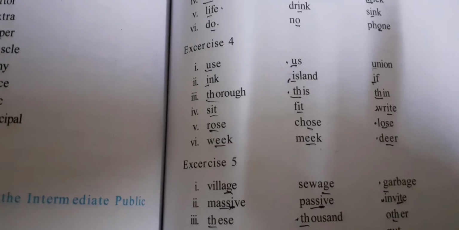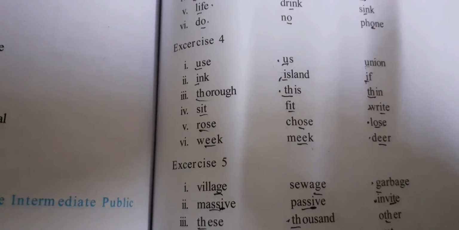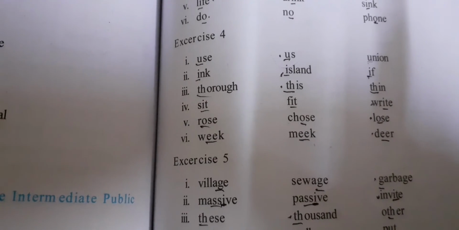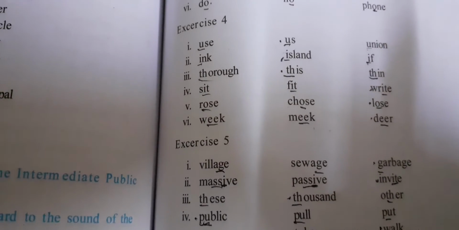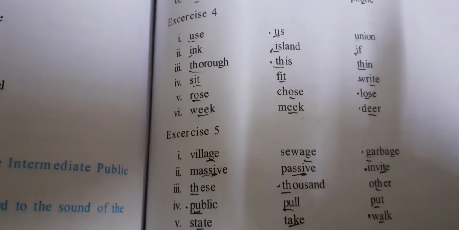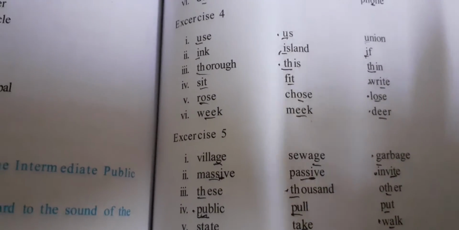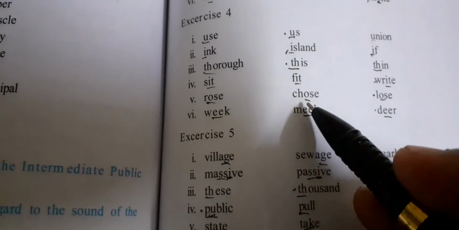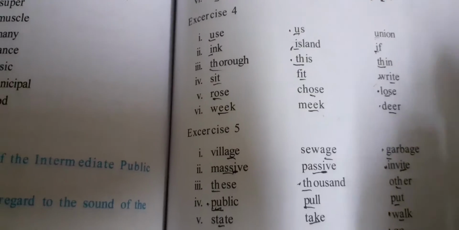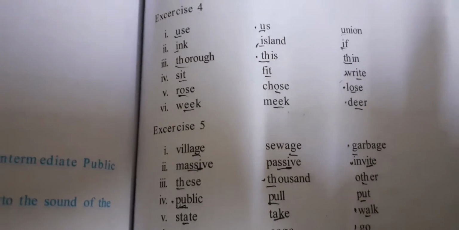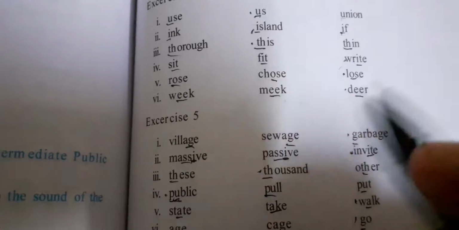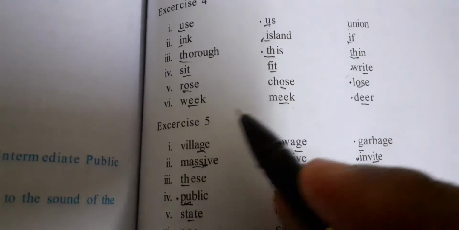Ink, island, if. Island is the answer. Thorough, this, thin. This is the answer. Sit, fit, right. Right is the odd sound. Rose, chose, lose. Row, cho, same. Lu, oo, different. Lose is the answer. Weak, meek, dear. Weak, meek, same.